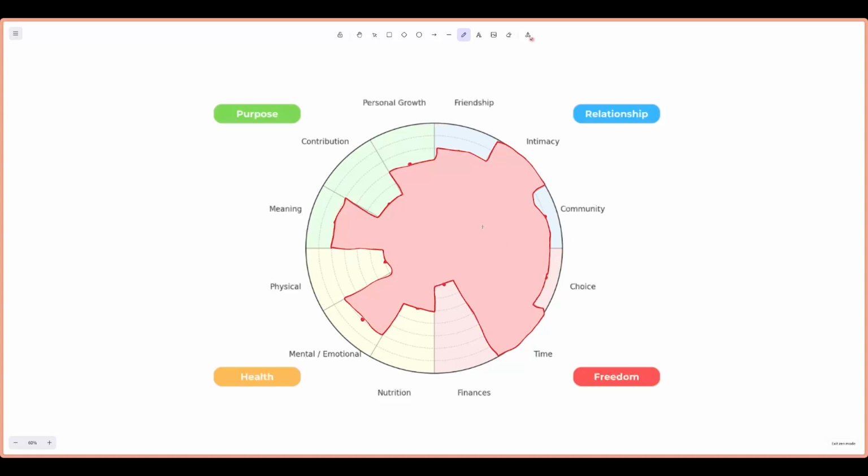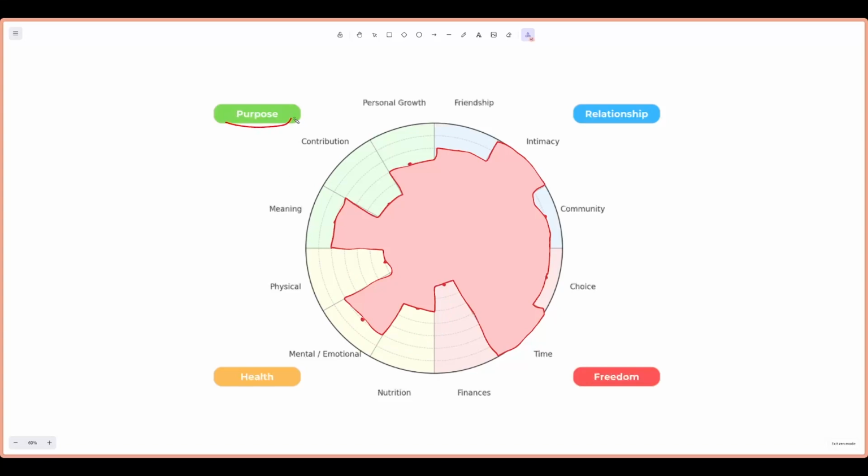And so you see here, this got filled in, and what you'll notice is the areas that aren't filled in, these areas here, these are the areas where we don't feel too great right now. Maybe we feel like there's some room for improvement, some room for personal growth. And so I'm going to note these areas. The areas that I'm noticing are some areas in my physical life right now, in my health. And I'm noticing that this is a little bit lower. Maybe I'm not too happy with my health. I also notice a big dip here in my freedom in terms of my finances, and so my health and my freedom, those are 2 I'll note.